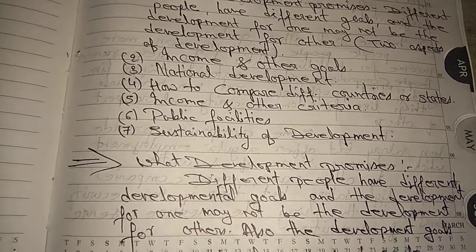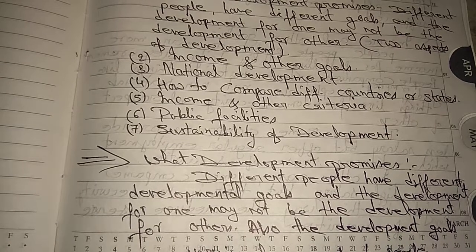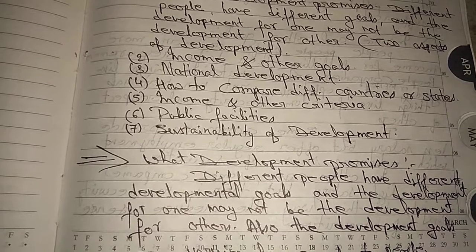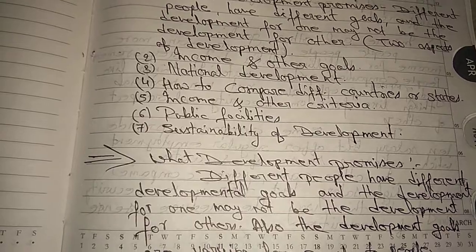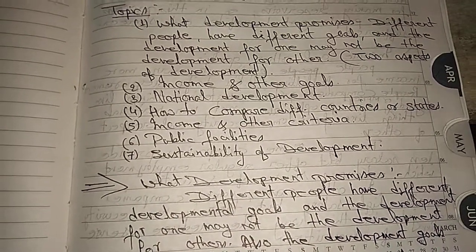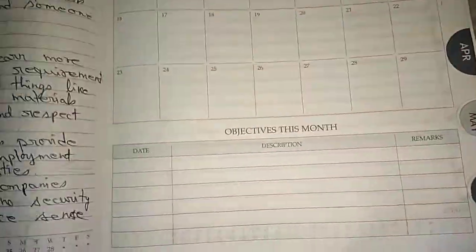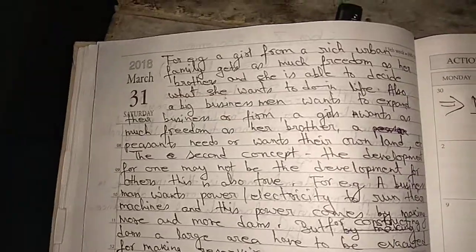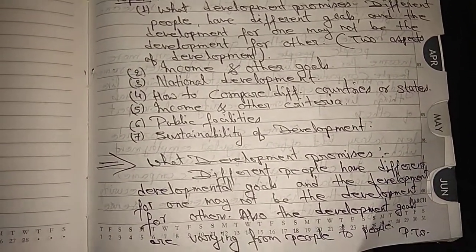They assured high family income through higher support prices for their gross crop and through hard working and cheap labors. They should be able to settle their children abroad. With these two examples, there is also one example that I have written here, for the first aspect, that is different people have different developmental goals.